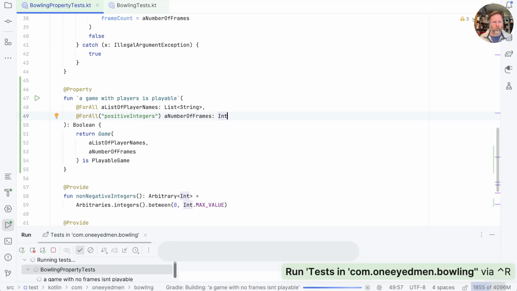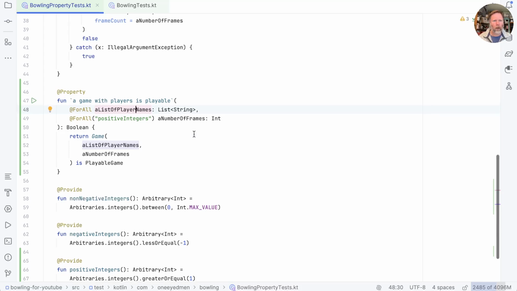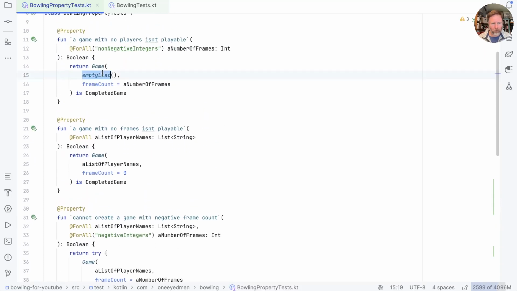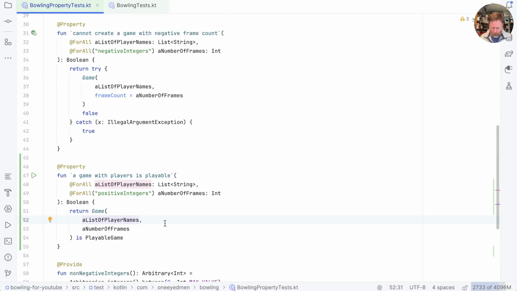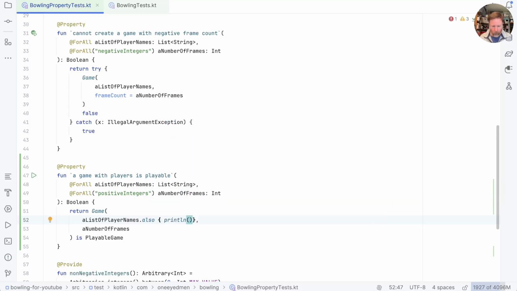Let's run that. Good. I must say that I'm suspicious because I haven't specified that this list can't be empty. And I would have thought a game with an empty list of player names, no matter how many frames, should not be a playable game. In fact, I thought we had a test here that showed just that for an empty list. Let's just print out whether this list of player names is empty and run just this test.